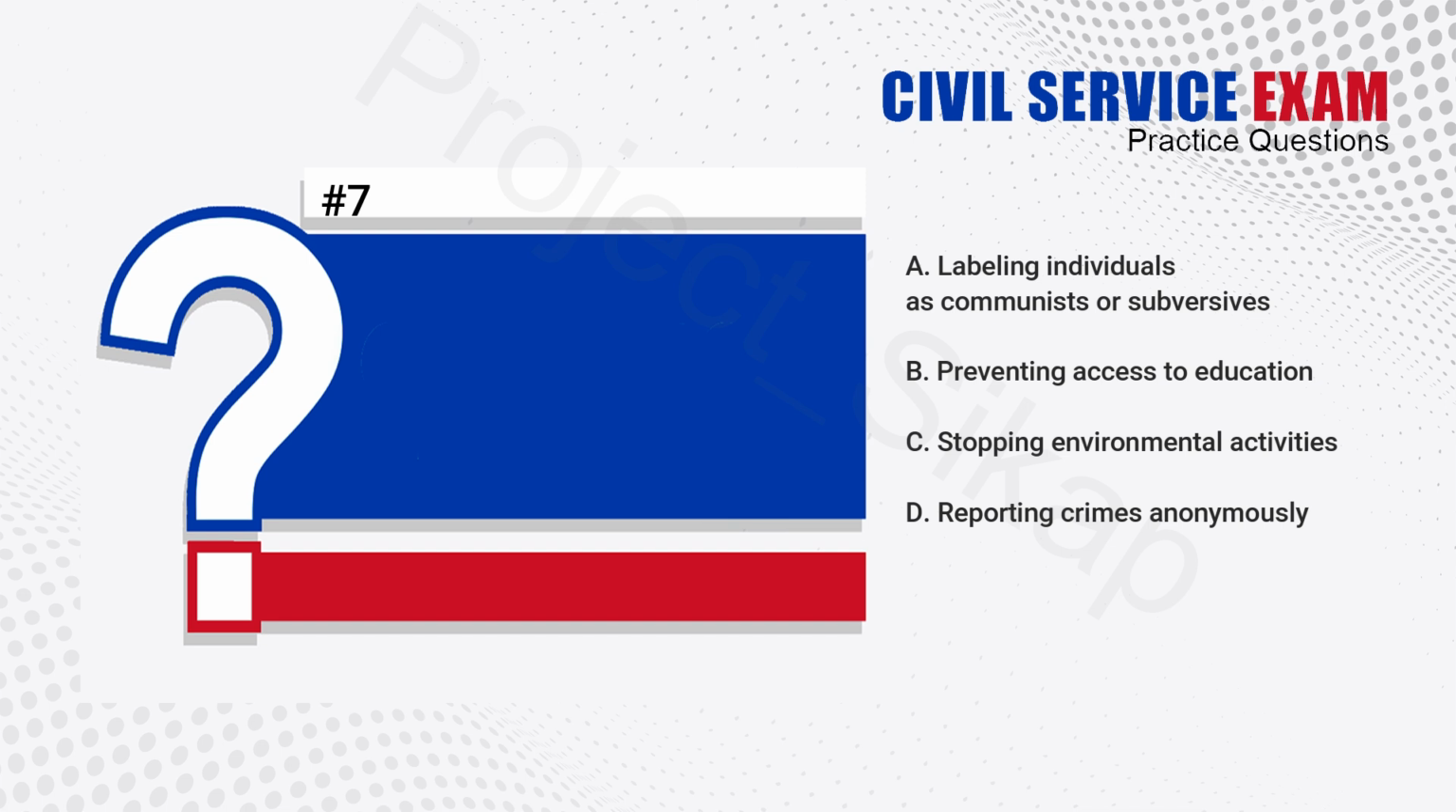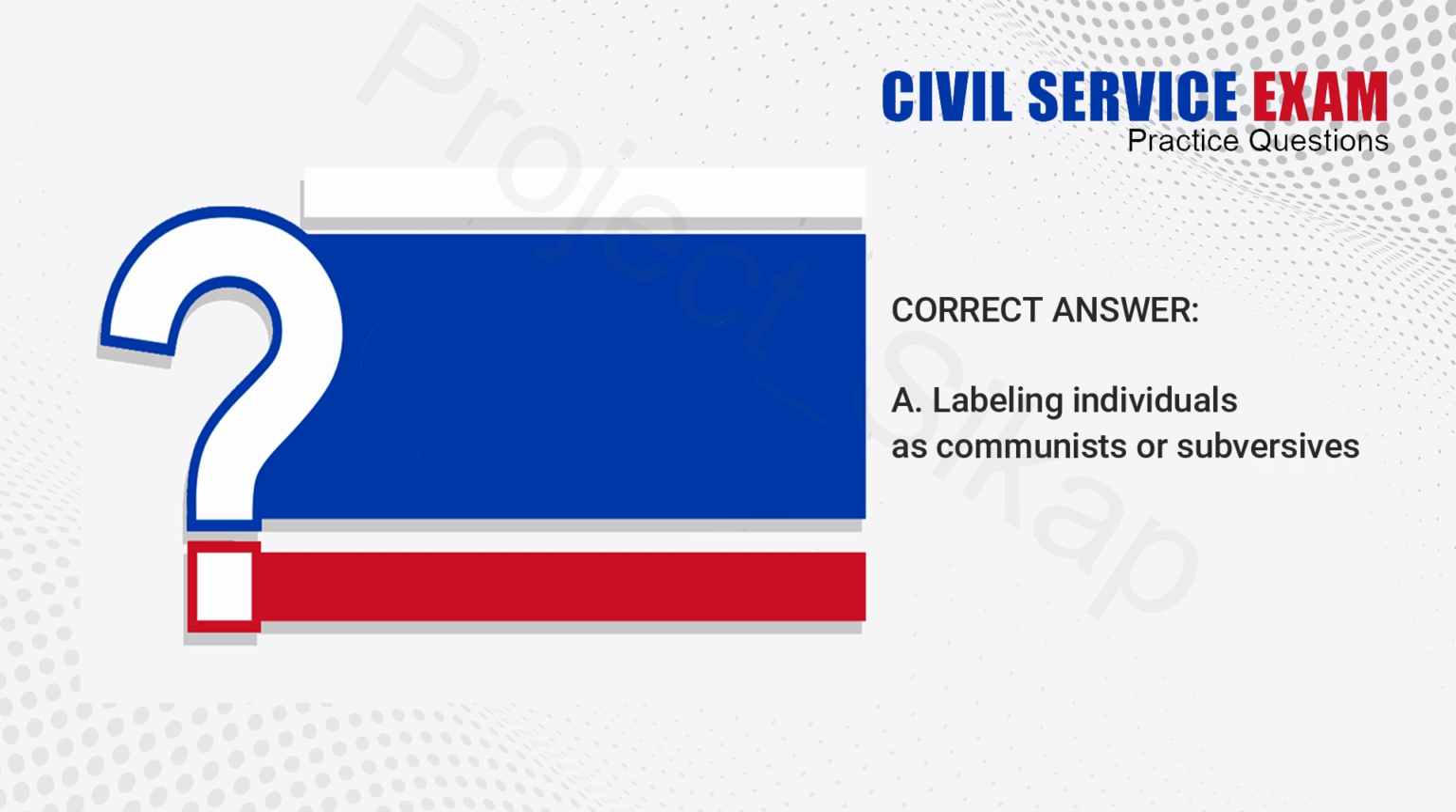7. What does the term red tagging refer to in the Philippines? A. Labeling individuals as communists or subversives. B. Preventing access to education. C. Stopping environmental activities. D. Reporting crimes anonymously. The answer is A. Labeling individuals as communists or subversives.